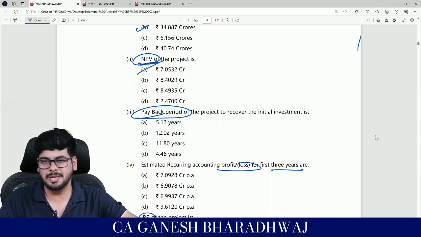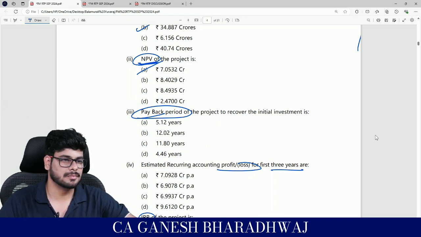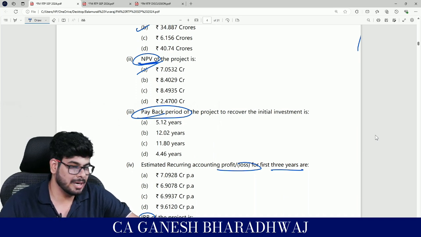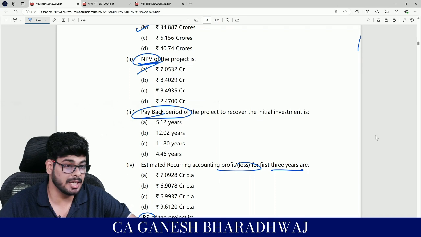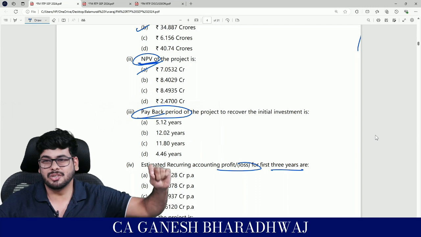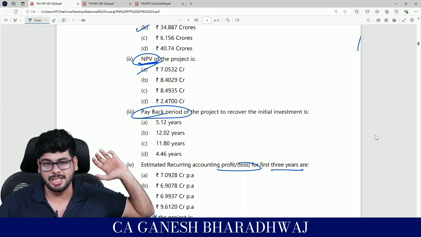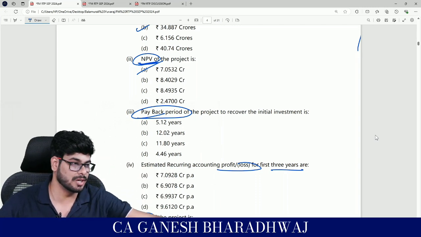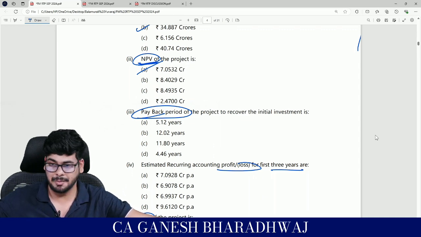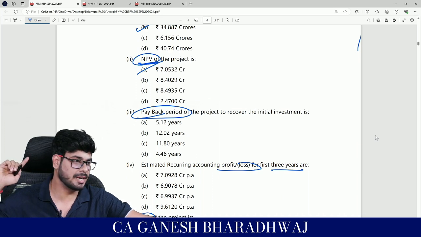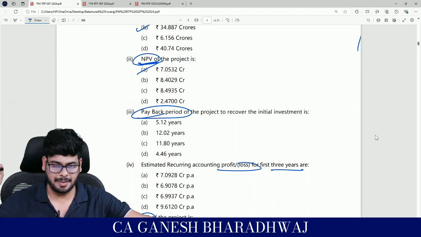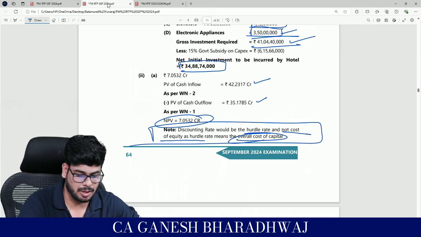Payback period, what do you mean by a payback period? The time it takes for you to recover your initial investment, right? Why am I stressing so much on the words initial investment? Because there is an investment being done at the end of the 10th year also. That does not come in your payback. Clear with this? And does payback period consider your time value of money? No. Only discounted payback period considers it. Very good. Fine. So now how do you do it?